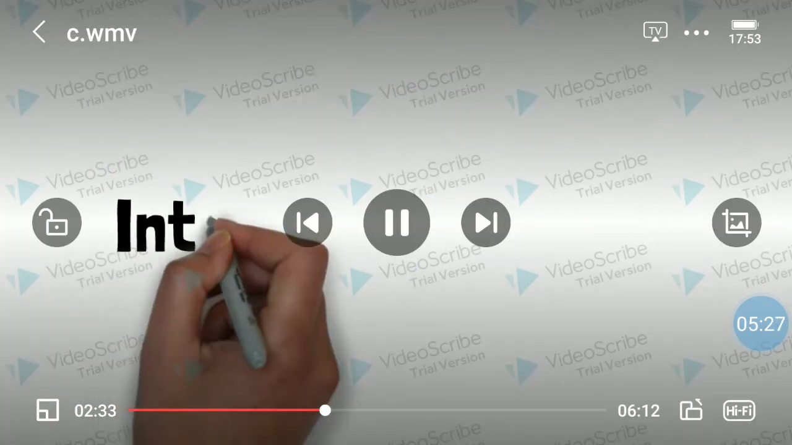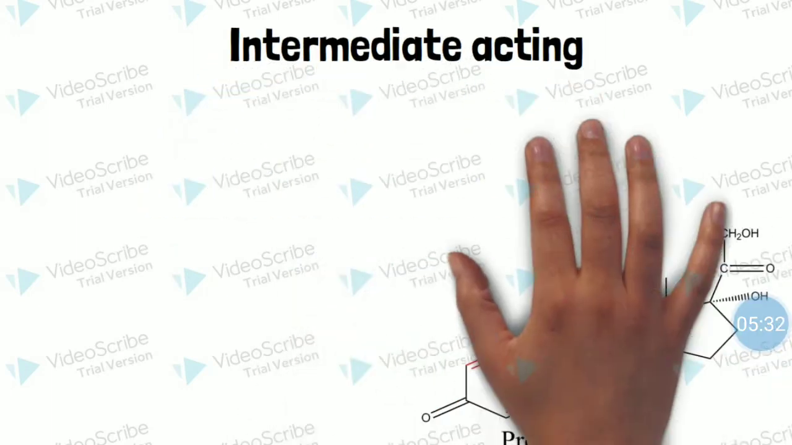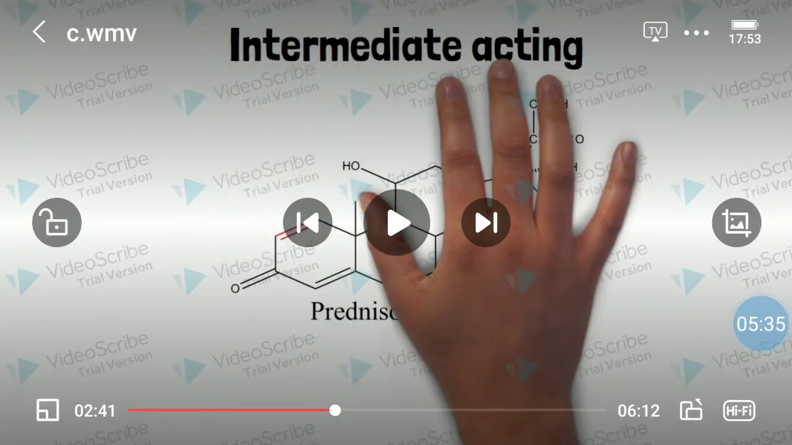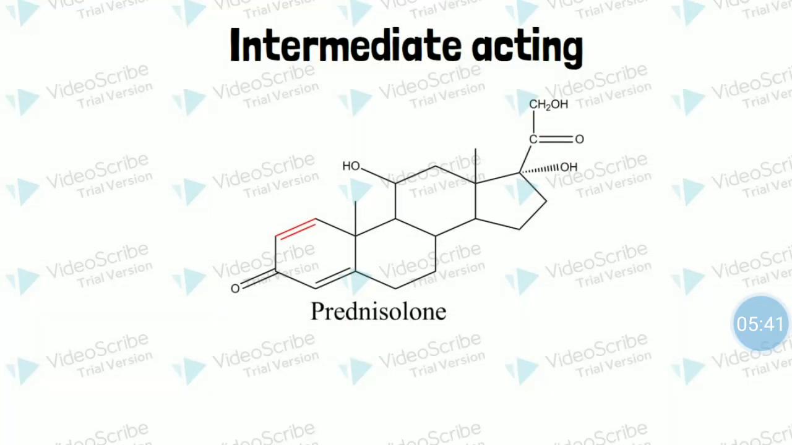Now let us see the structure of the intermediate acting glucocorticoid. The example is prednisolone. If you see the structure of prednisolone and compare it with hydrocortisone, the difference lies only in the presence of a double bond between carbon number 1 and carbon number 2. So in the structure of prednisolone, if we remove the double bond between 1 and 2, we will get the structure of hydrocortisone.